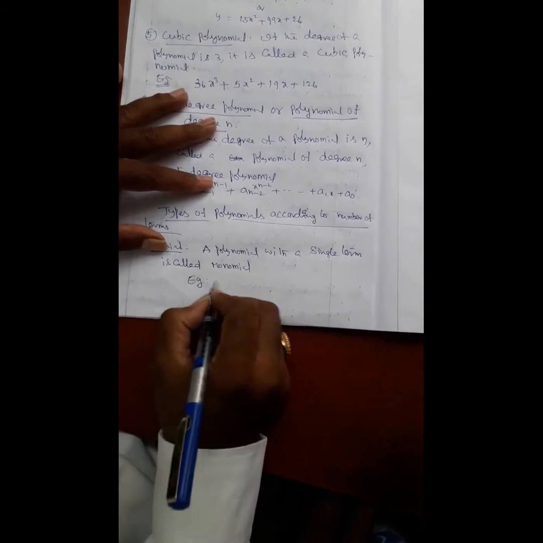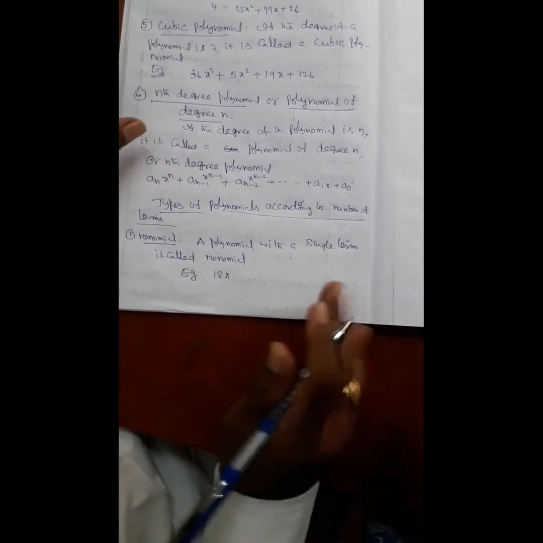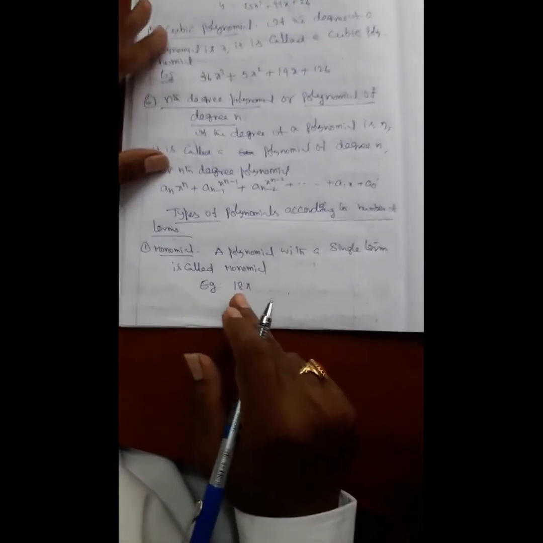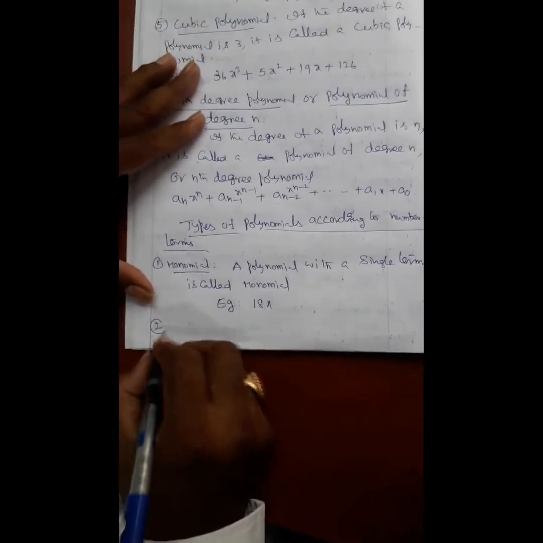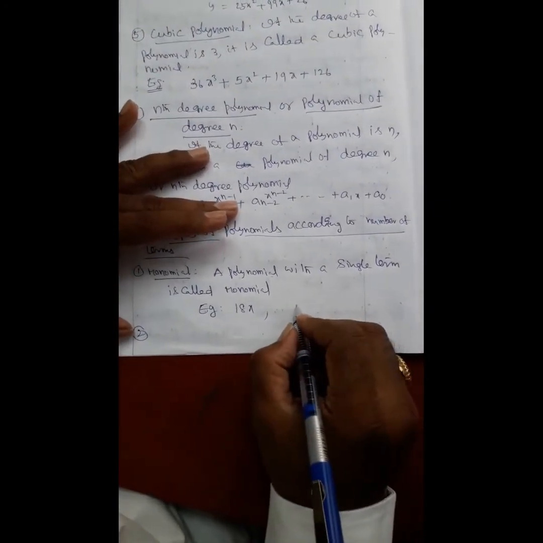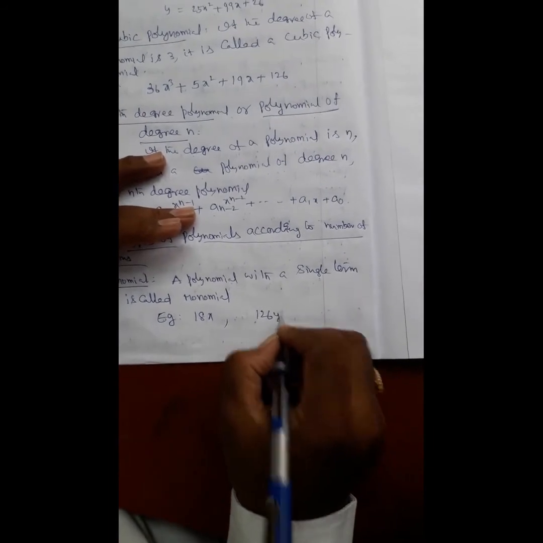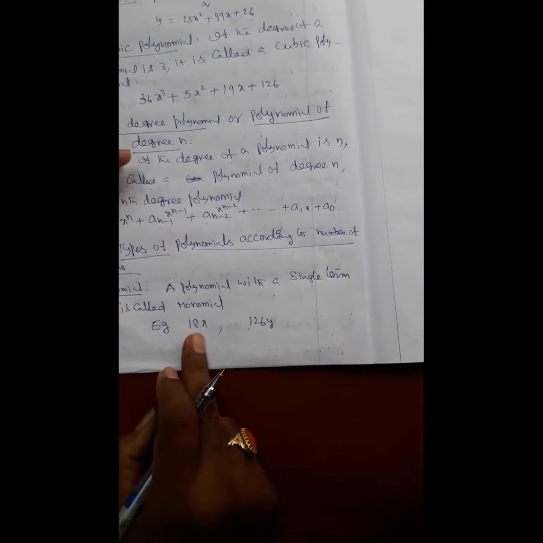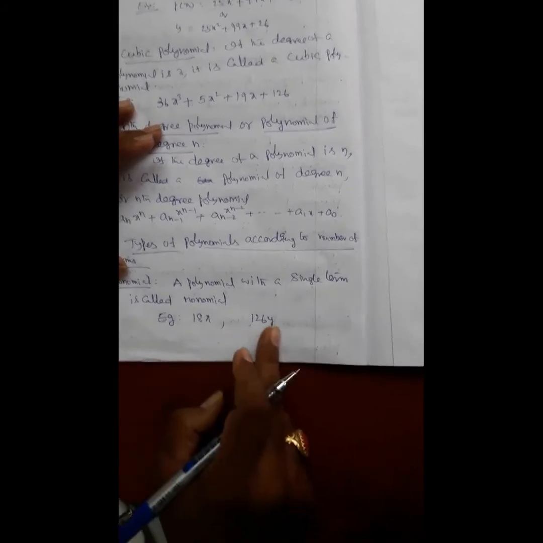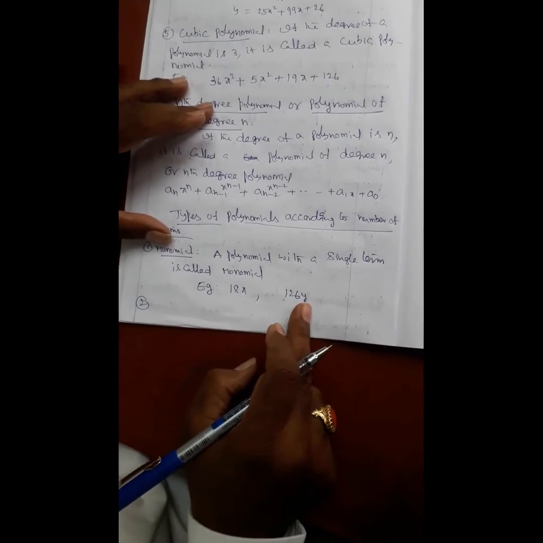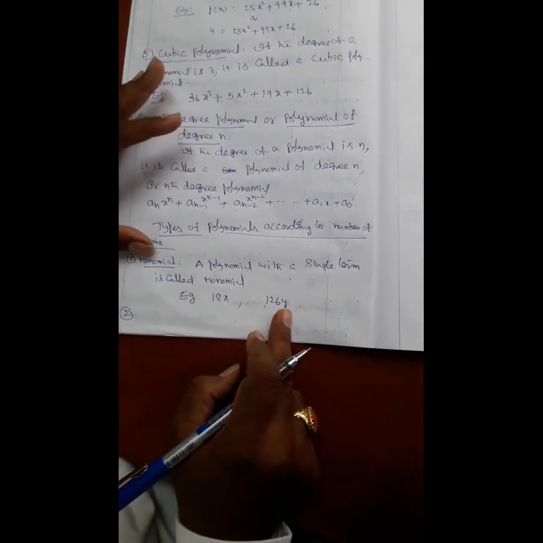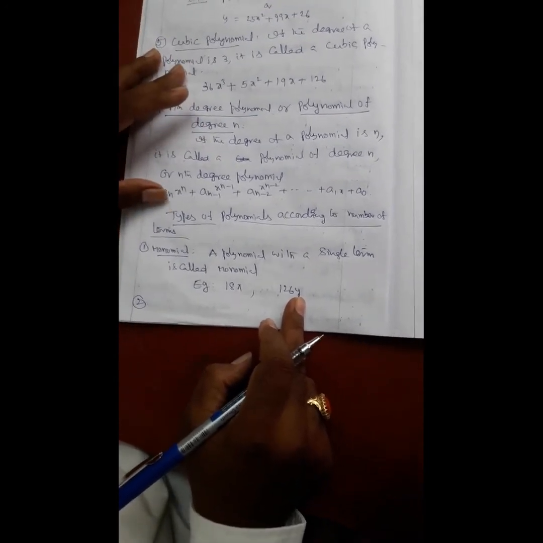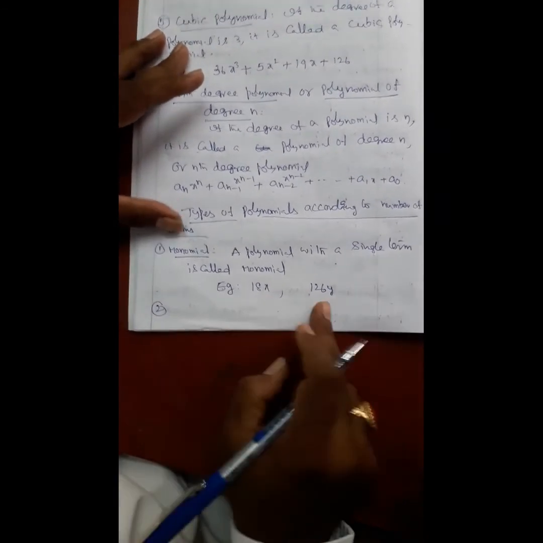Example, 18x, only one term we have, then it is called monomial. Or another example, 126y, this is with variable x, this is with variable y, and some constant before the variable. Here 18 is constant, here 126 is coefficient. Okay, these two are examples for monomials.